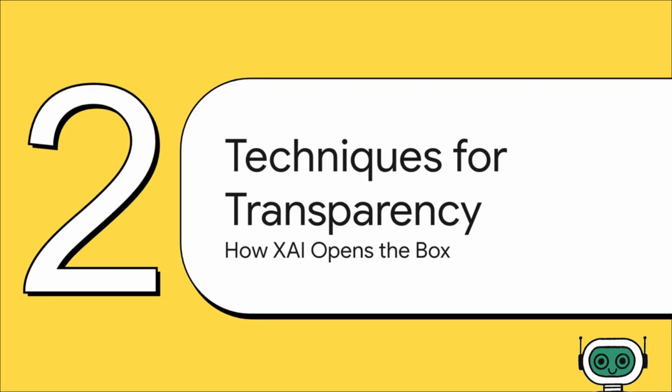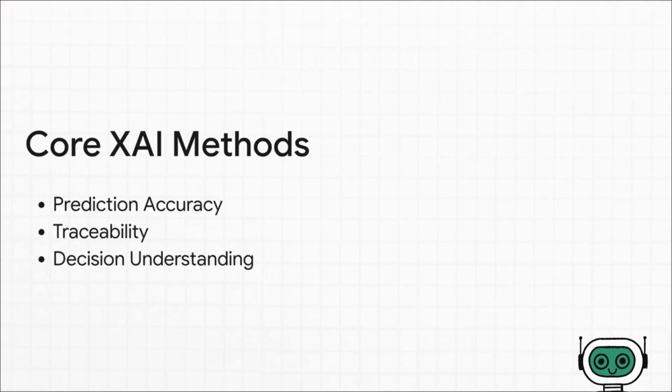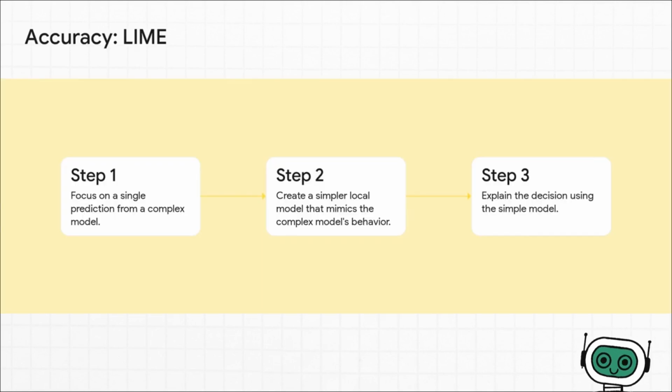So how do we actually do this? How do these techniques let us peek inside the box? Let's look at a few of the core approaches. Most XAI methods fall into one of three general categories. We have techniques that focus on prediction accuracy, others that focus on traceability, and a third, non-technical category that's all about decision understanding.